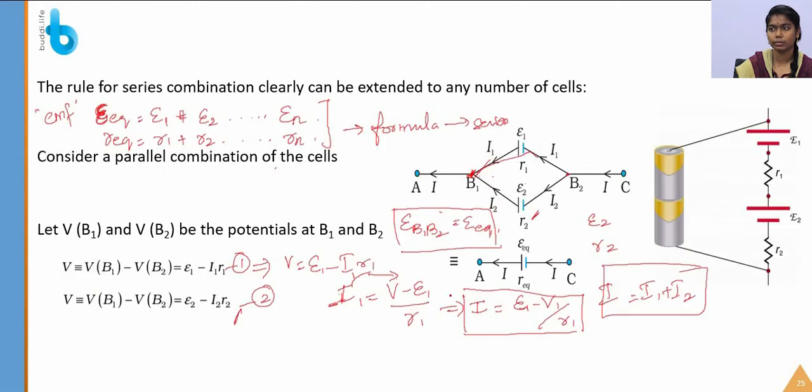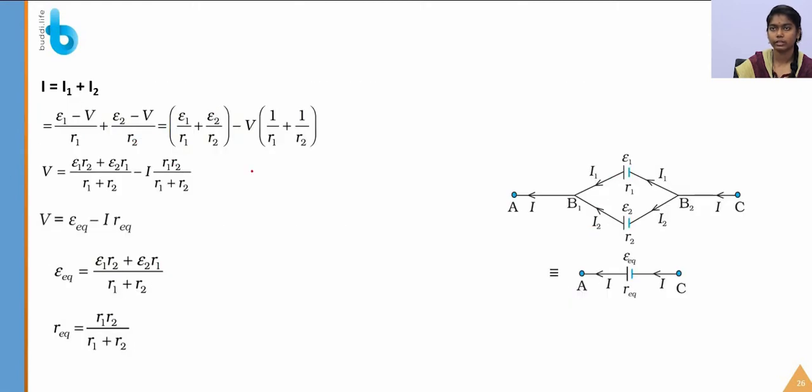So this is the same expression I have written here. Similarly for I2, epsilon 2 minus V by R2. By taking the epsilon 1 by R1 in this term, you can get this expression as this. Similarly we are simplifying this equation. By doing the cross multiplication, we will get this expression here. So to find the equivalent EMF, you have to write this.